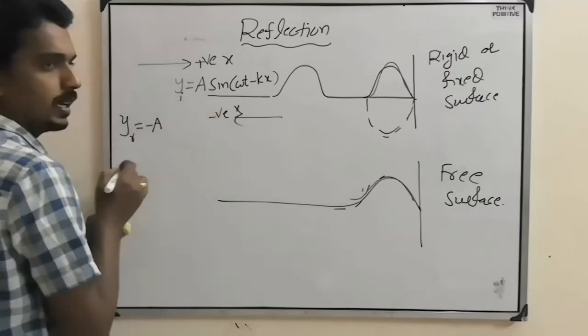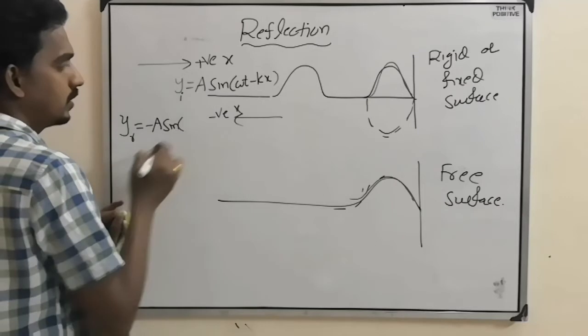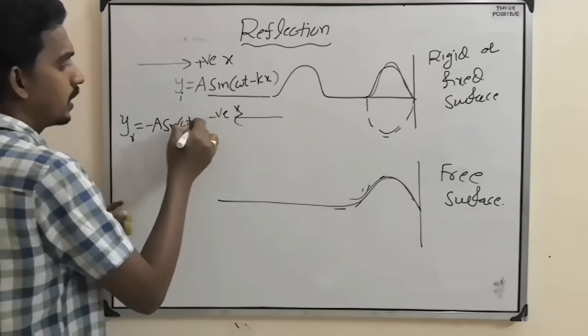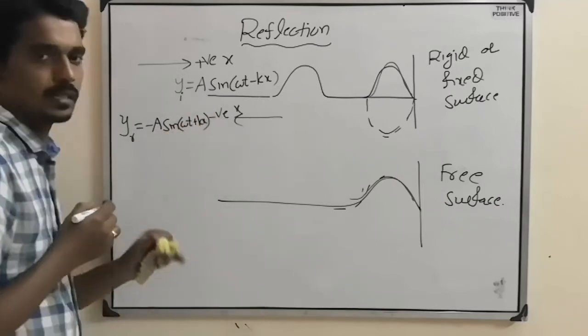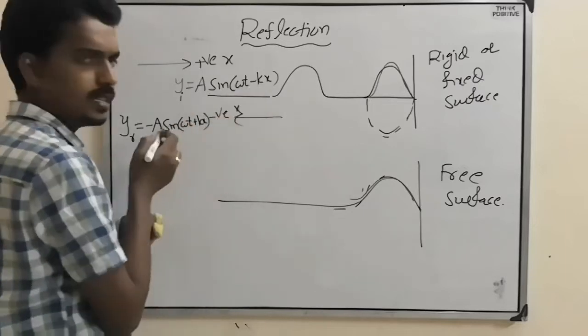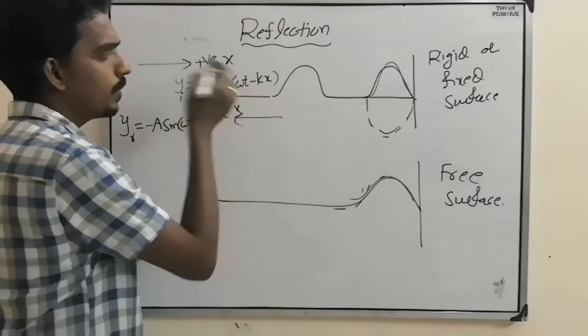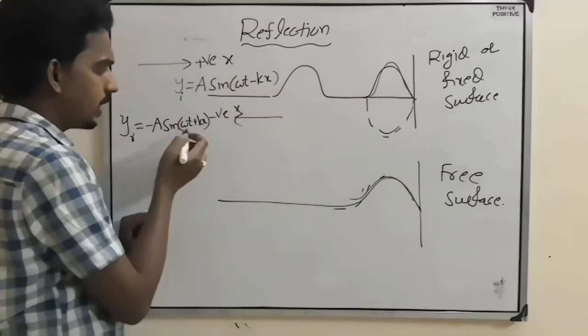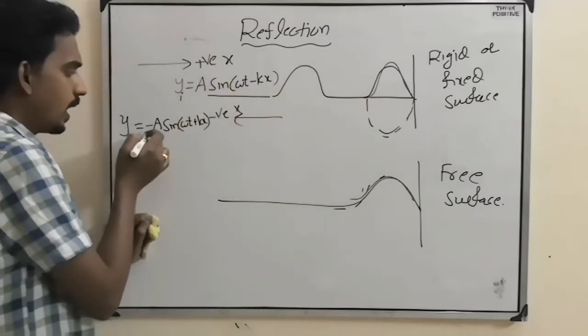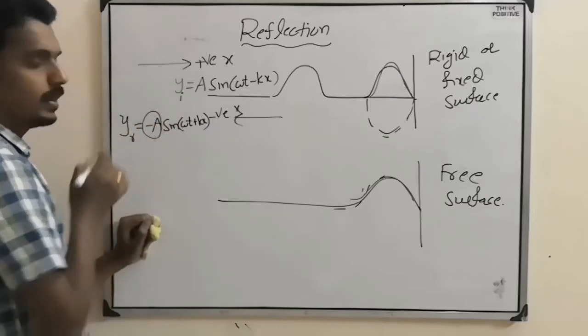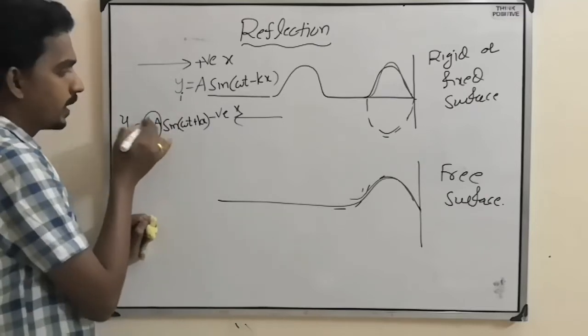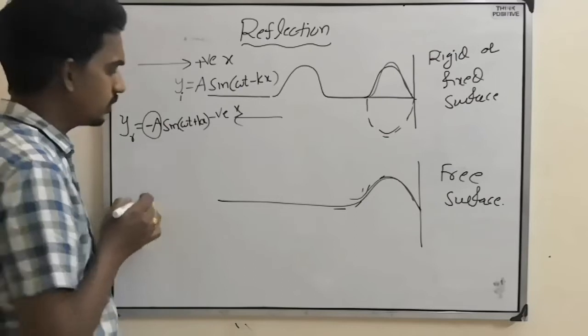Amplitude becoming minus A and sine(omega t plus kx). So the direction changed, that's why plus. The incident is the positive x direction, that's why minus kx. This is the negative x direction, that's why plus kx. And here also what happened? The negative minus happened.